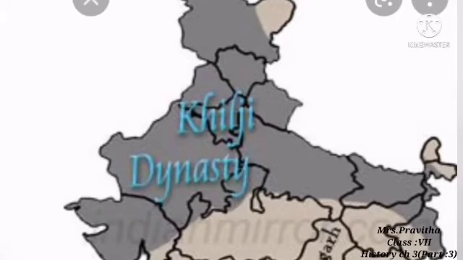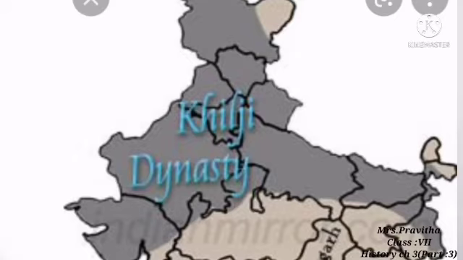But within a few months, he was overthrown by his nobles, and Mubarak Khalji ascended the throne. Mubarak Khalji ruled from 1316 up to 1320.